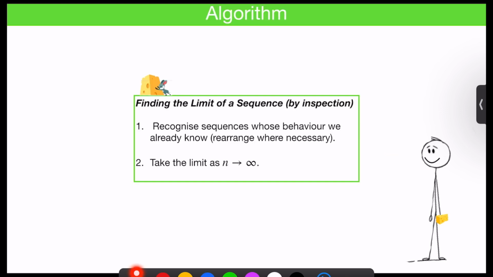For today, we're going to talk about finding the limit of a sequence by inspection. So we're going to recognize sequences whose behavior we already know, like the functions that we showed earlier, and take the limit as n moves to infinity.